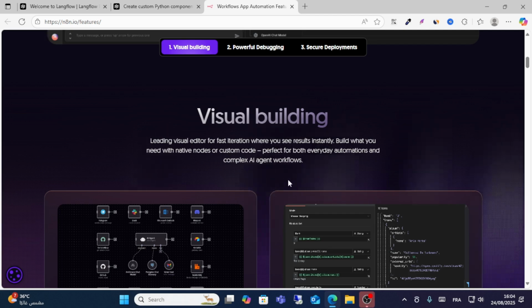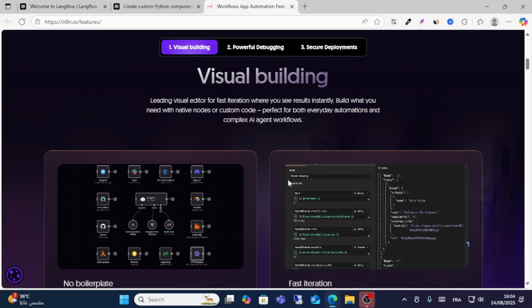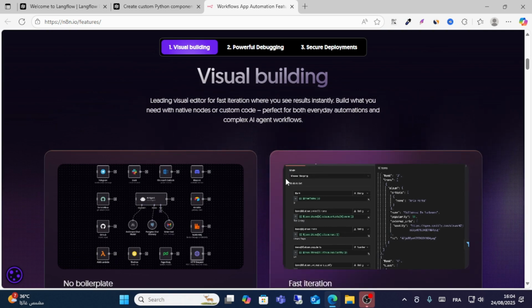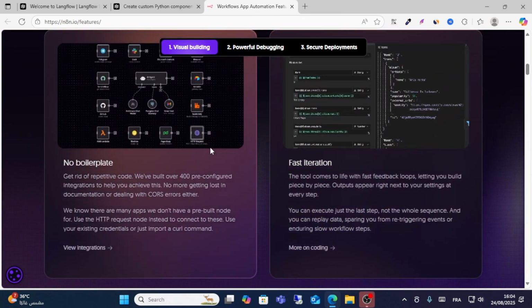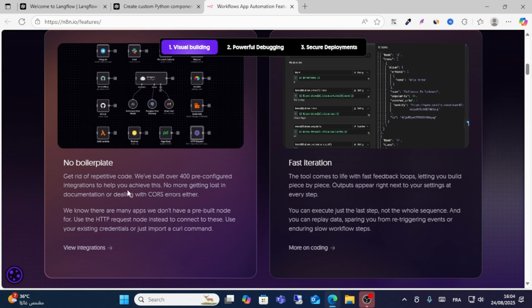You can do fast iterations. You can see results instantly. You can build what you need with native nodes and custom code. Perfect for automations. So, guys, fast iterations and no boilerplate.